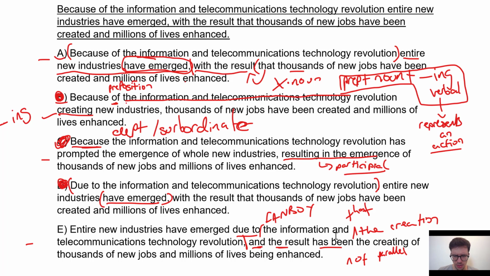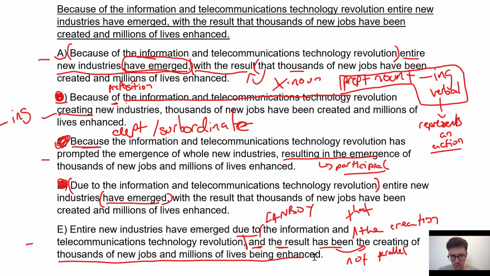That way we don't have any confusion by saying "the result has been the creating." We want to introduce the result with a clause rather than giving "has been" a direct object, which makes it confusing and doesn't really relate to the rest of this.